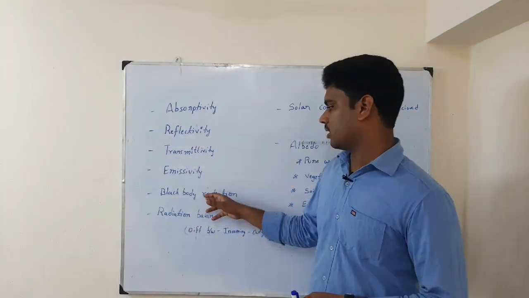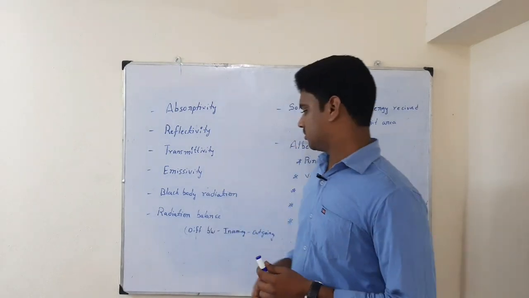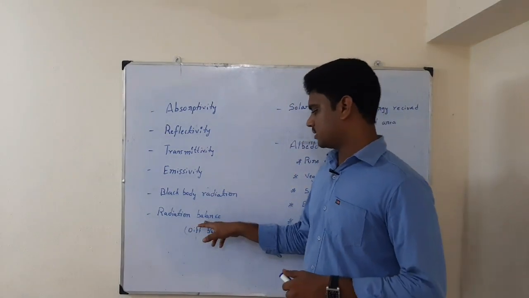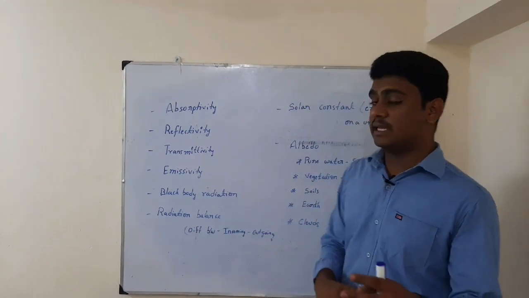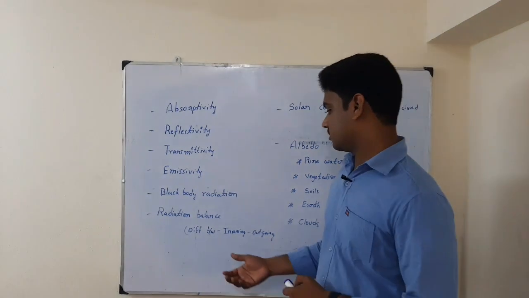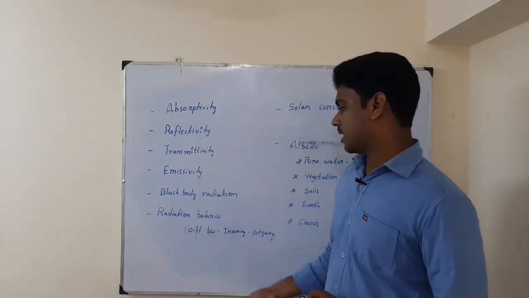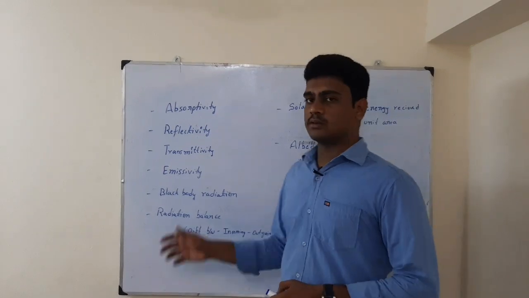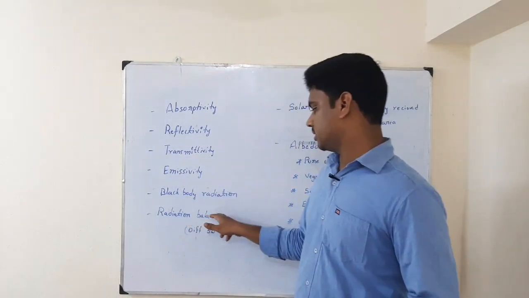So a black body absorbs more solar energy. Then the next one is radiation balance. Radiation balance is nothing but the difference between the incoming and outgoing solar energy.